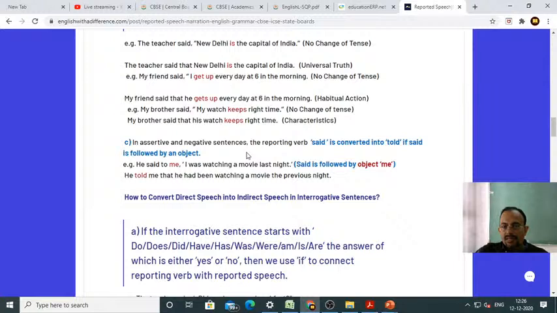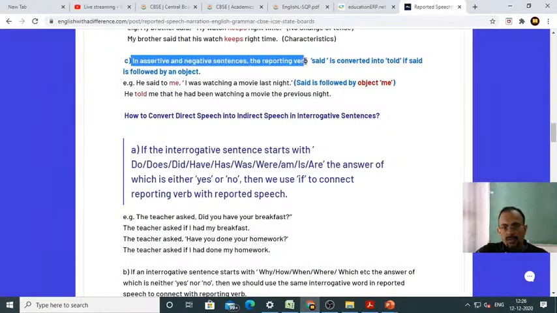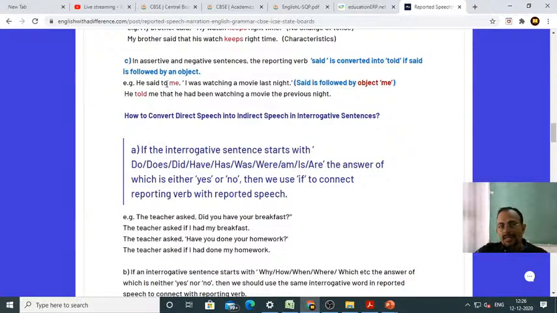In assertive and negative sentences, the reporting verb said is converted into told if said is followed by an object. That is very important. You understand? He said to me, I was watching a movie last night. Said is followed by the object me. So if said is followed by an object, it can be me, him, or her, then always remember said to is replaced by told. Therefore, he told me that he had been watching a movie the previous night. So this is another rule you must always remember.